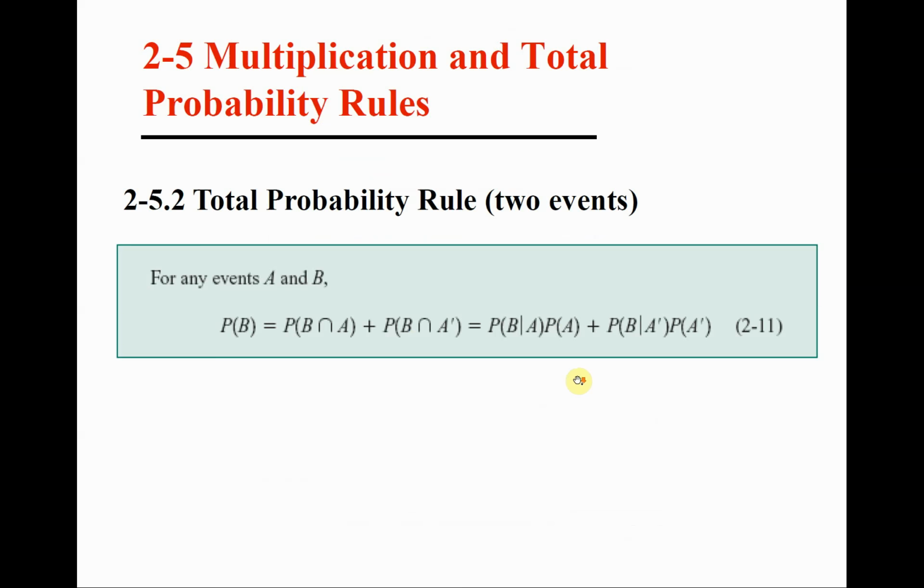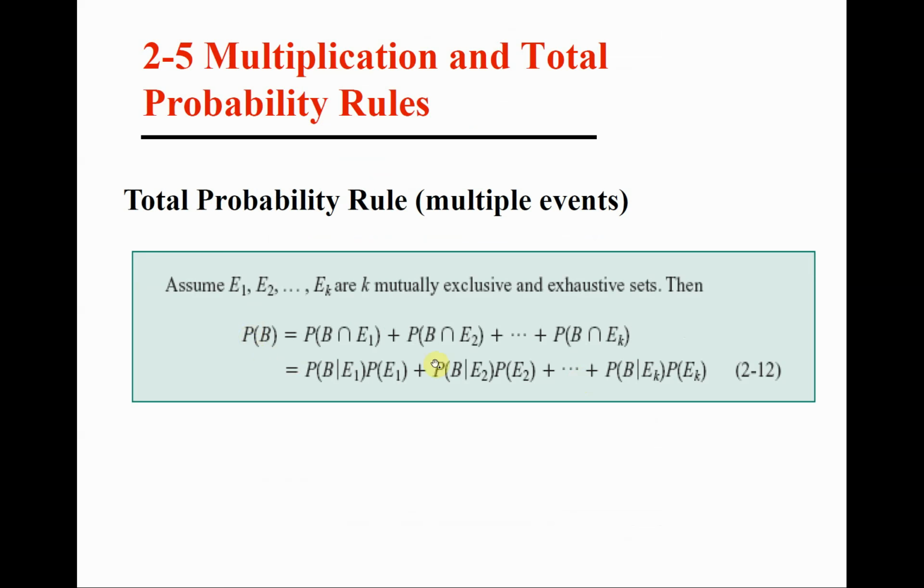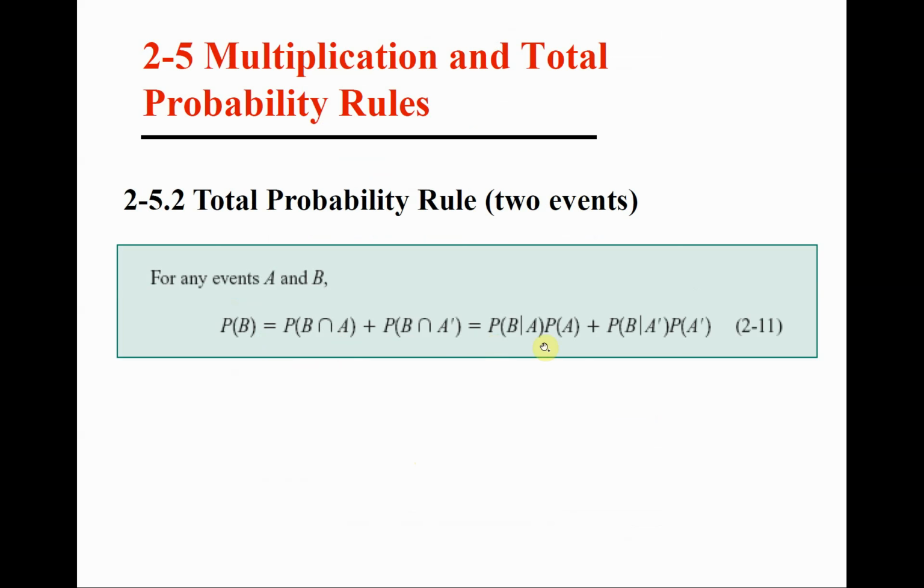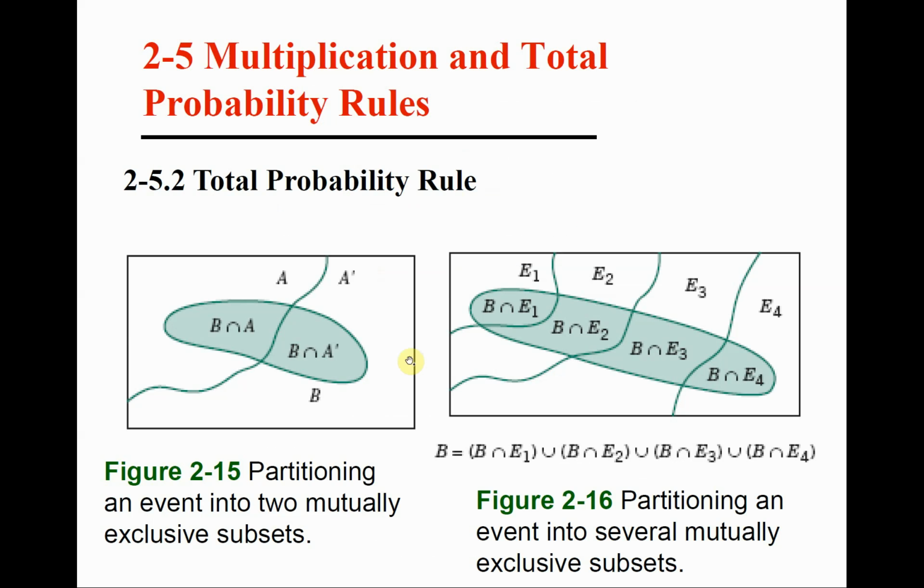What you see here, probability of B equals to these terms. This is what we call the total probability rule, and this is what we can apply to calculate probabilities in terms of some other probabilities. Now, what is this case? This is just the case if the events E1 and E2 until EK are just 2. So imagine here that we have just E1 and E2.